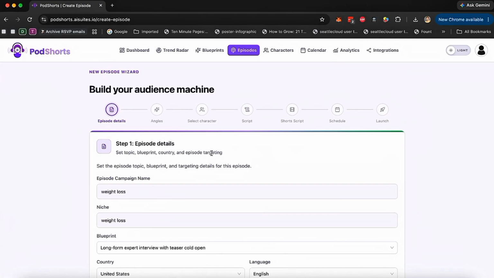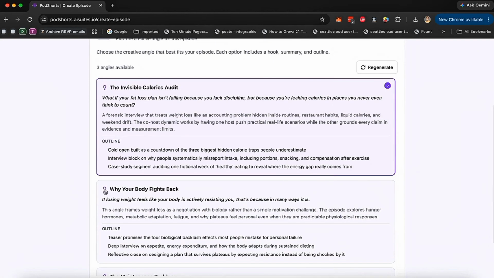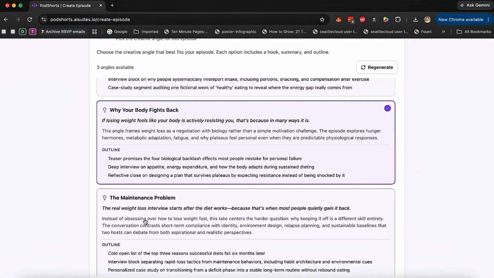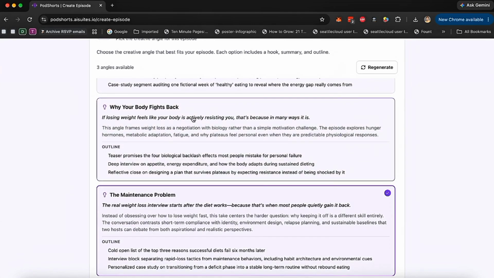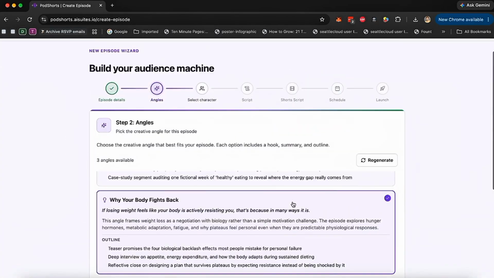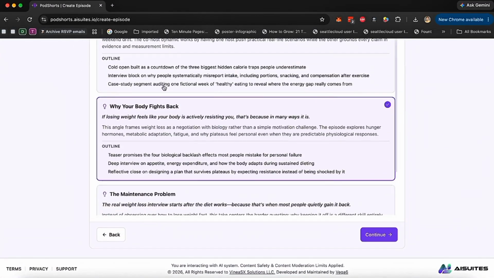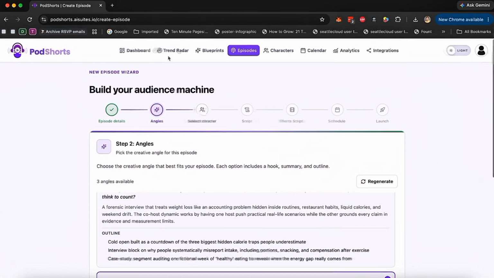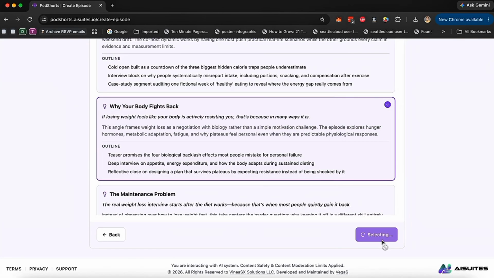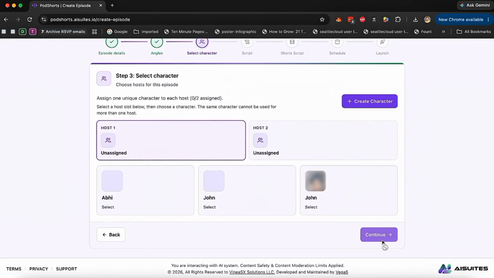Now, next step we're going to do is angles. So the agent has already created a couple of angles for us. So we can use the invisible calorie audit. We can use why your body fights back, maintenance problem. So I'm going to do like why your body fights back. That's a good hook too. If you don't like any of these hooks, you can just click on refresh and it's going to give you new hooks as well. But these hooks have been created based on the blueprint that we created. So these are guaranteed to get you higher views or better retention, which means the algorithm is going to push you more.